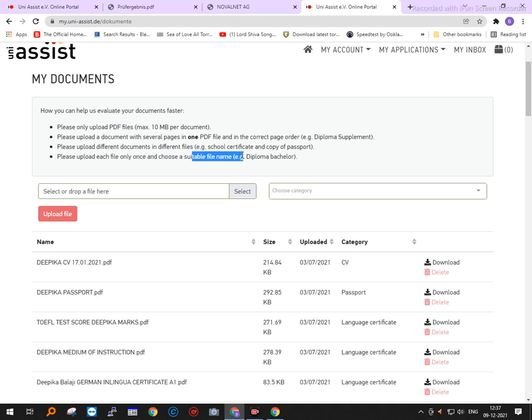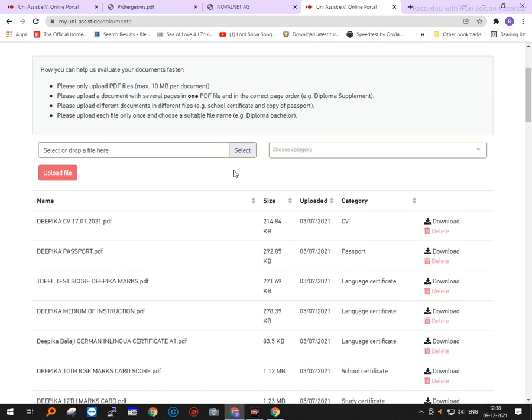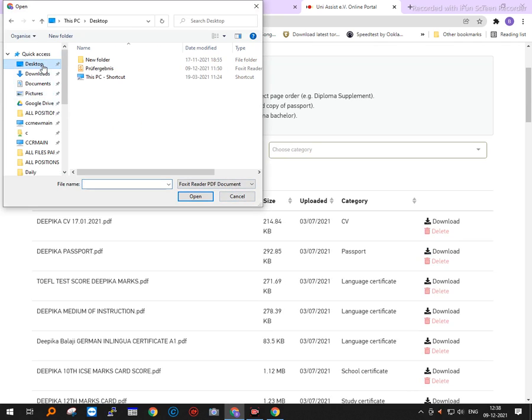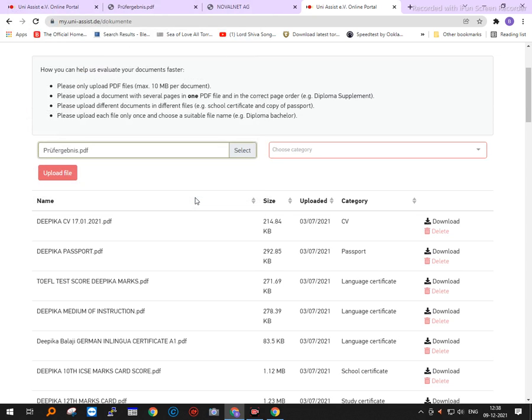This is a very important note. You have to choose a suitable file name. So if at all there is a file that I have to choose, let me choose this. I just open it. This will get uploaded.